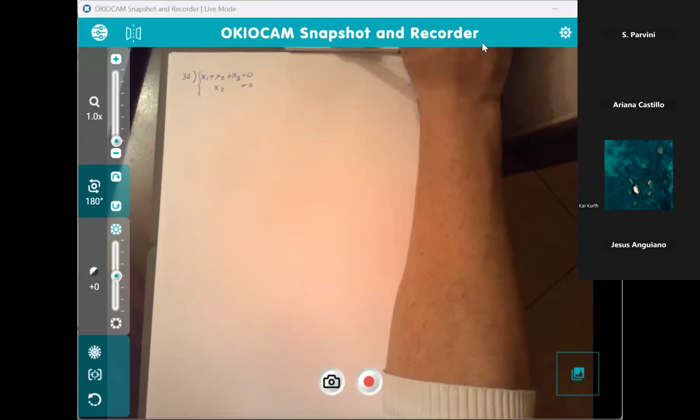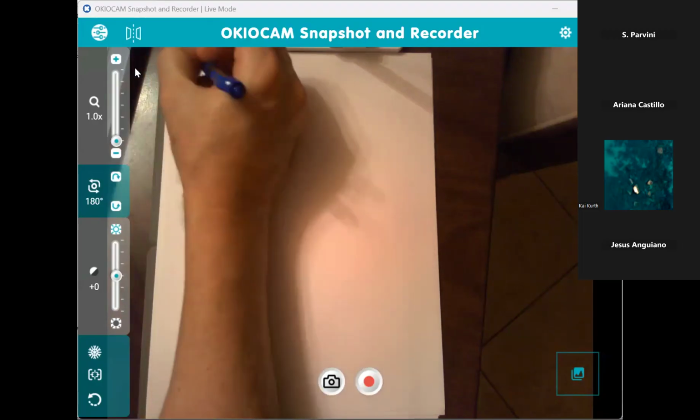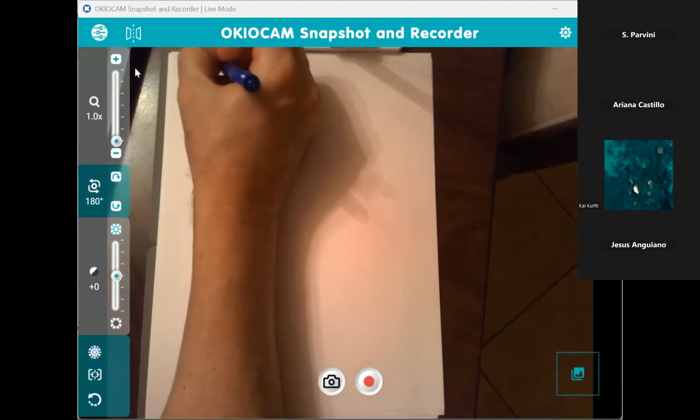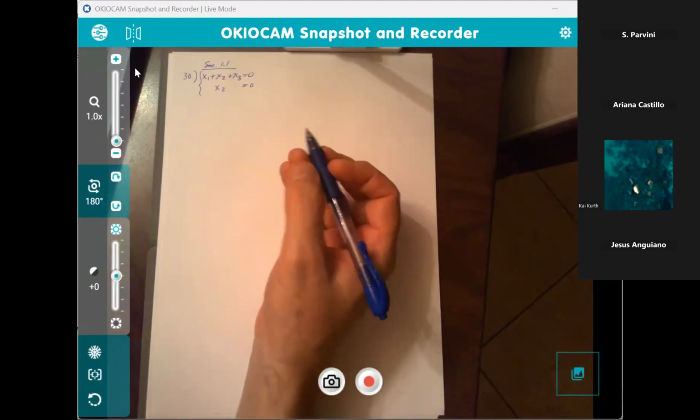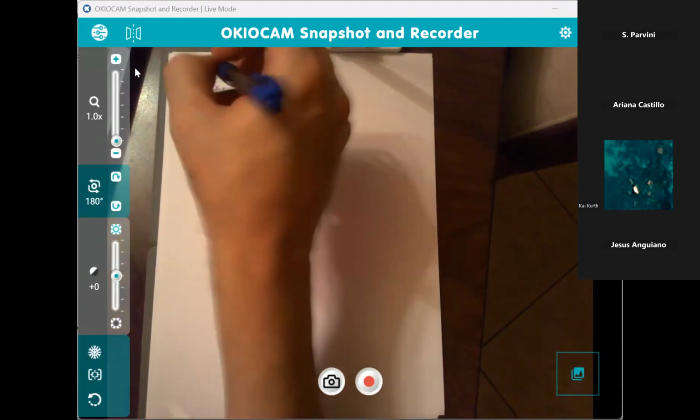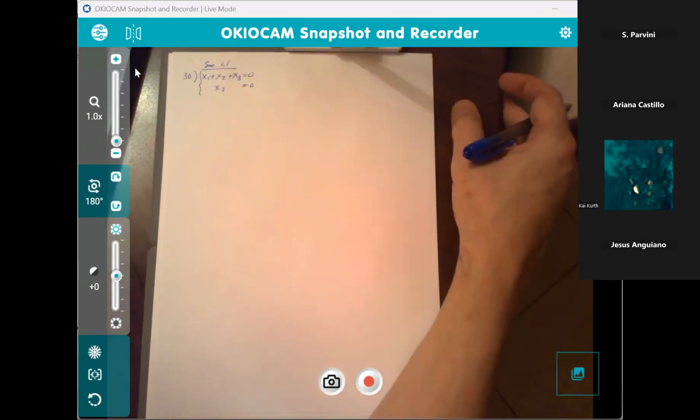All right, so now you can see. So here's exercise number 30, and we are in section 1.1. Now, back substitution, notice x sub 2 is 0, so it's already solved for x sub 2, correct? It's a 0. So what am I going to let my free variable be, by the way?